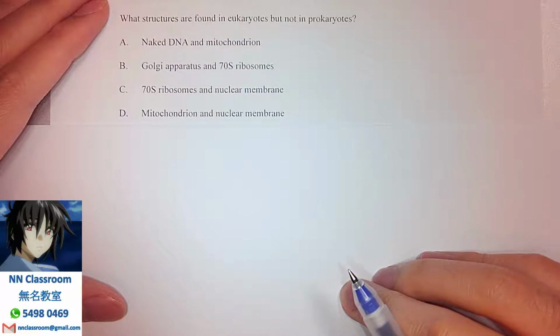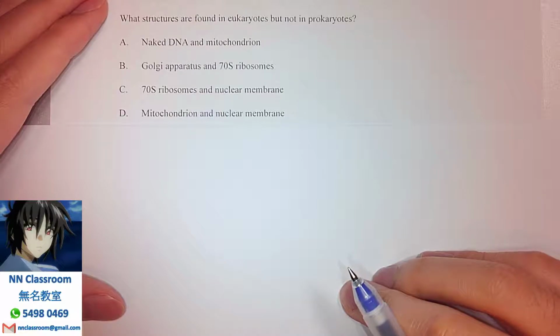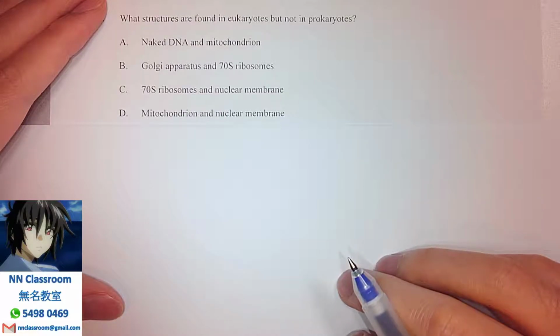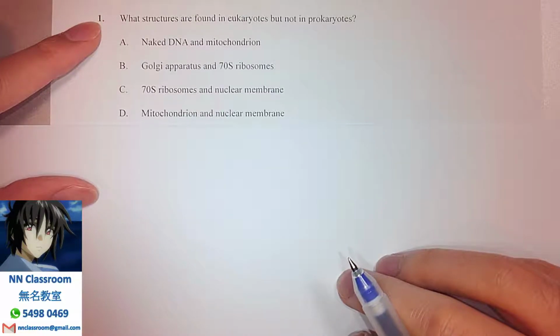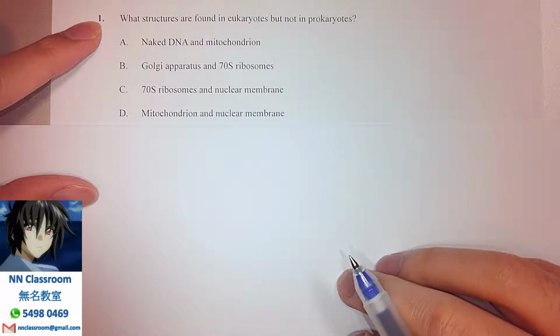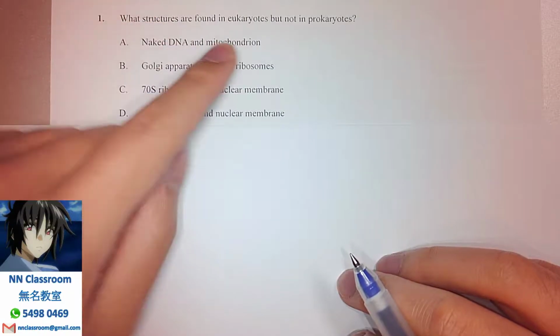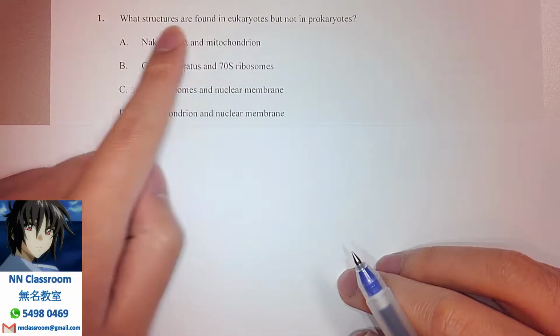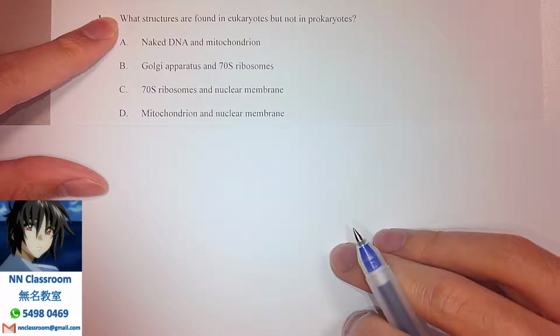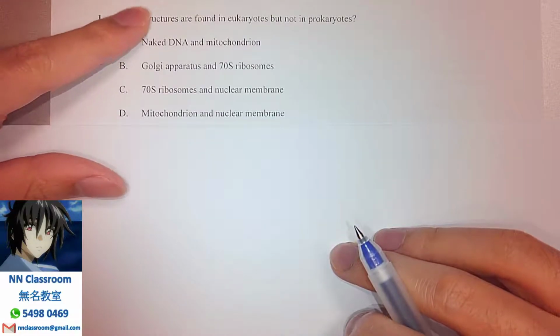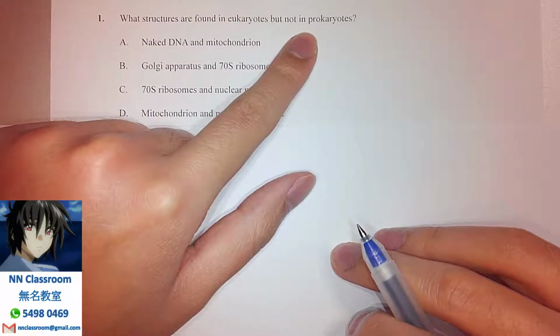Today I'd like to share with you a typical past paper question extracted from the specimen paper, multiple choice. Question number 1. A really typical question asking for fundamental concepts in the comparison between prokaryotic and eukaryotic cells. So what are they asking? They're asking for what structures are found only in eukaryotes but not in prokaryotes.